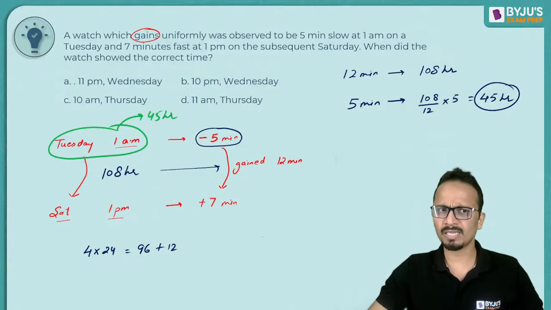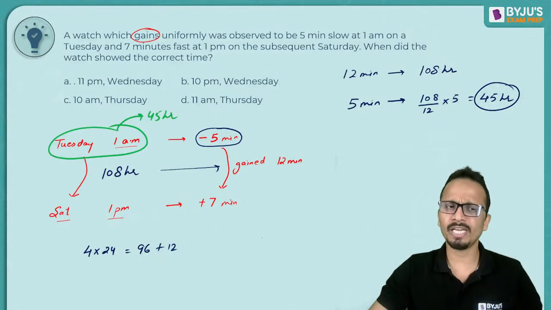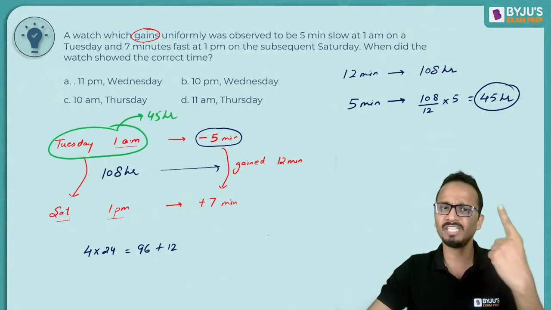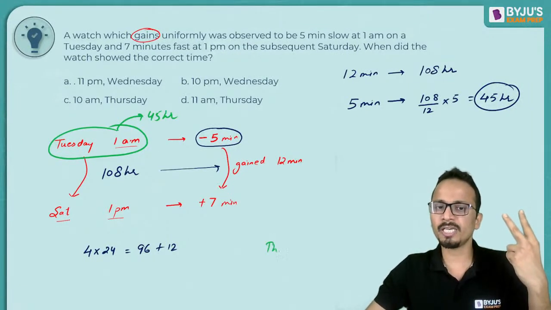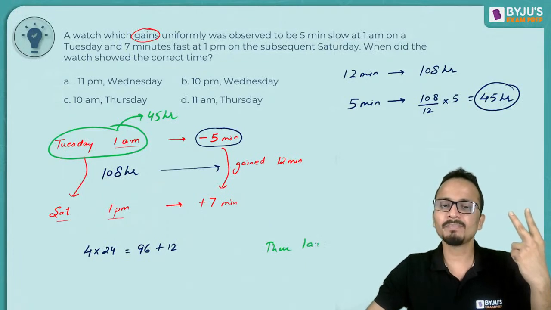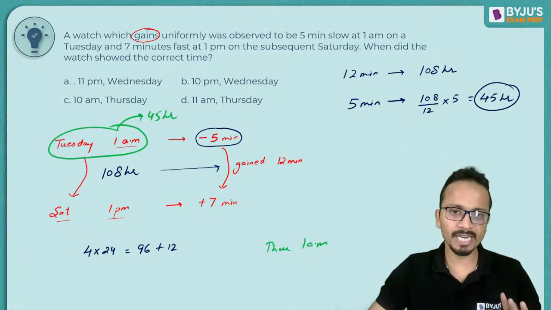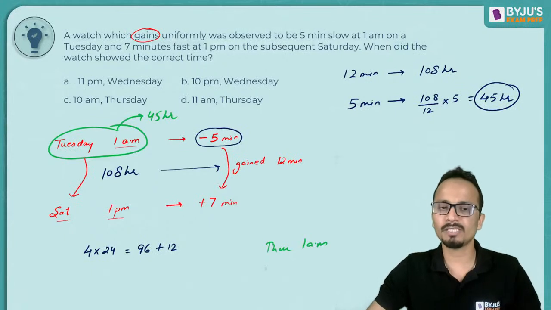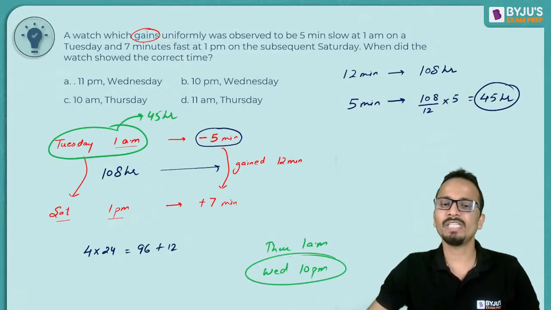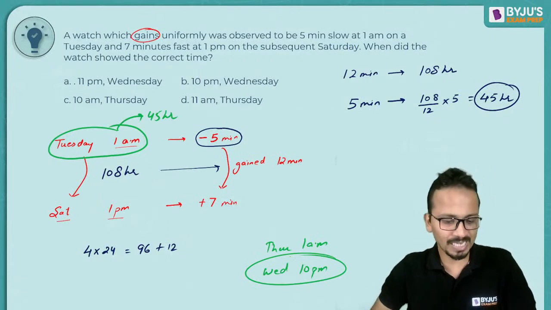So 45 hours, let's add 2 complete days, add 48 hours. After Tuesday comes Wednesday, Thursday. So Thursday 1 a.m. is when I've added a total of 48 hours. Now subtract 3 hours from this. So it will be Wednesday 10 p.m. So Wednesday 10 p.m. should be the correct answer.